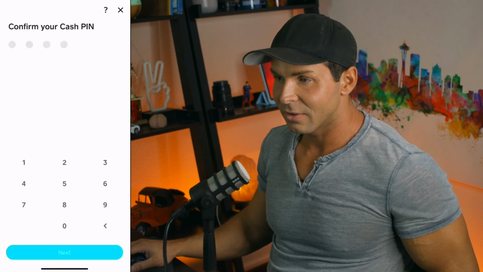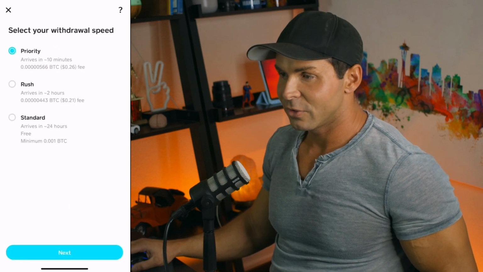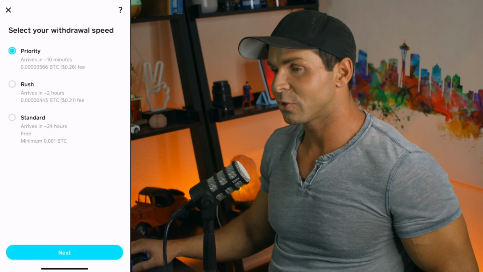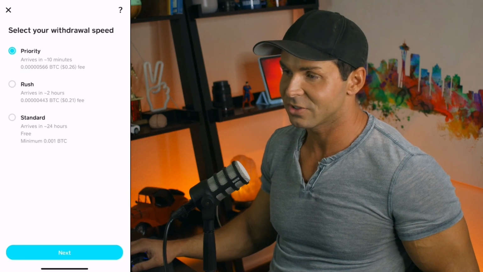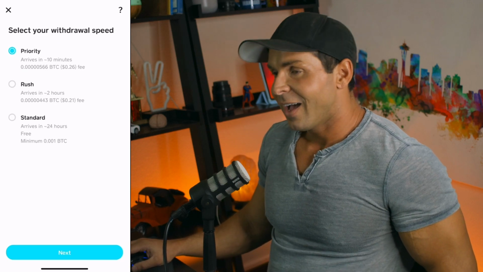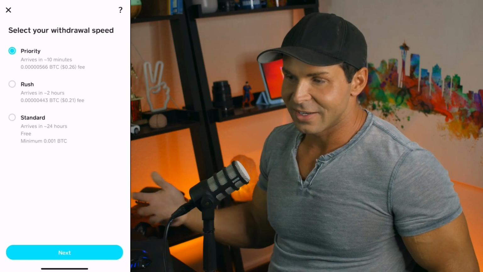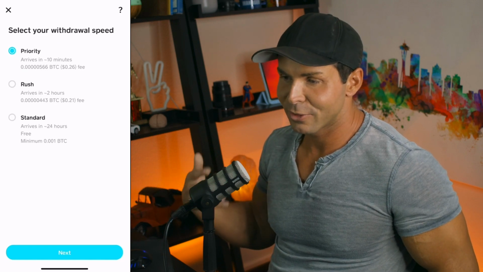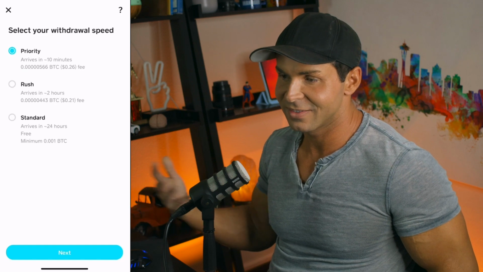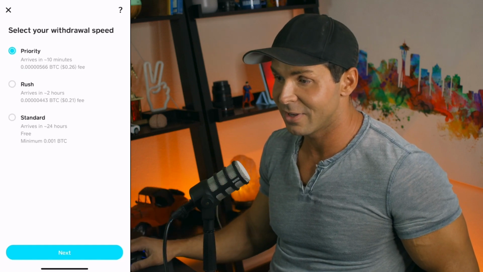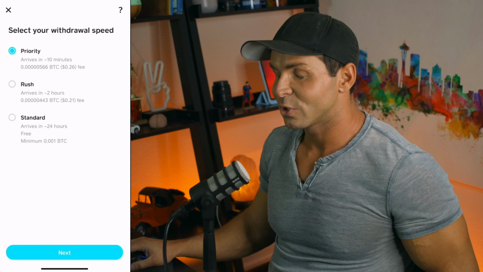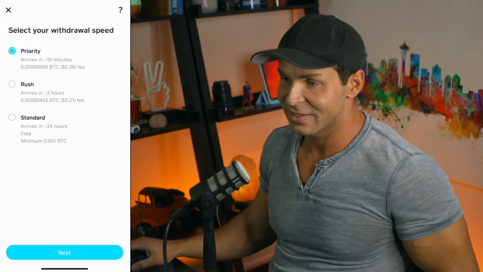Once you've clicked next, it'll ask you to confirm your Cash App PIN, which I've censored mine for obvious reasons. Then it asks for your withdrawal speed. Okay, priority for 26 cents, rush for 21 cents, or standard for free. I believe this varies depending on how much you're sending, okay? But I'm going to elect for the priority because it's 26 cents and saves 23 hours and 50 minutes. For 26 cents, so it's not really that tough of a call.